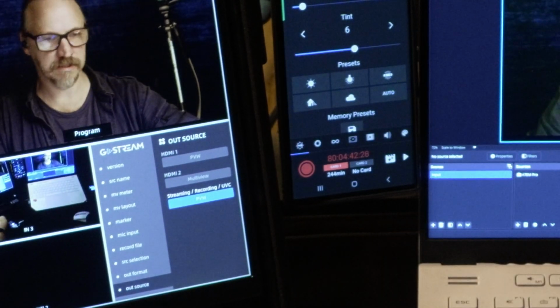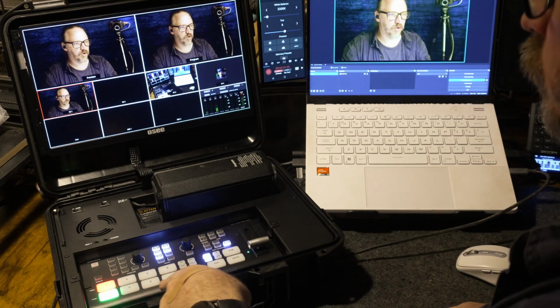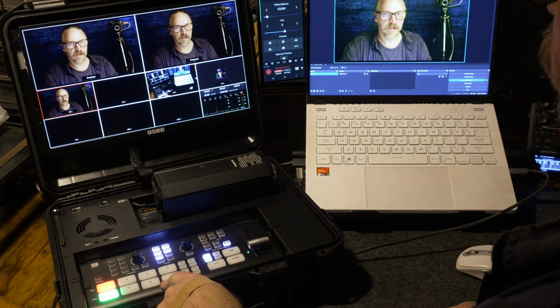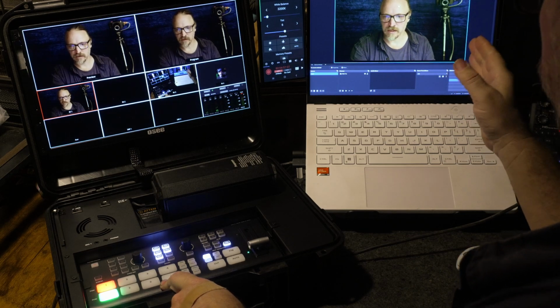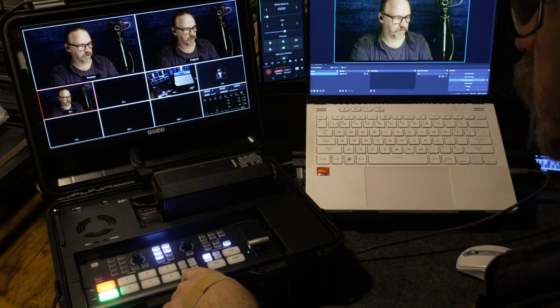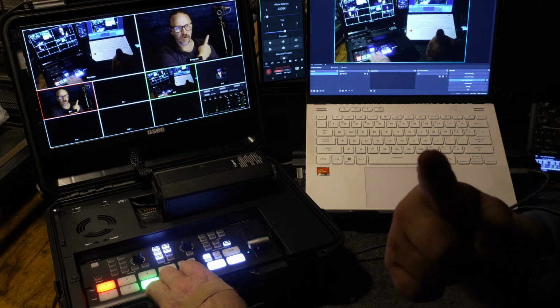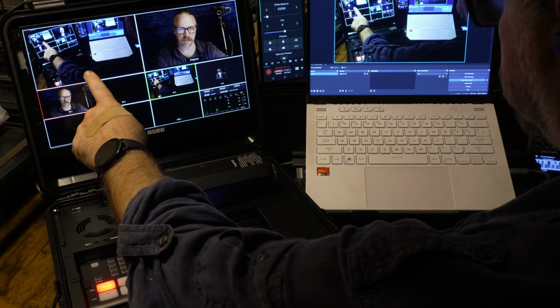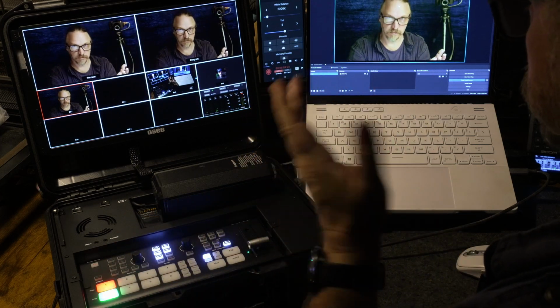And what that does is whatever is selected on this lower row here of green buttons, that is what's going out the USB-C to the input here in OBS. So if I change it to, let's see, I can change it to that camera if I want. So whatever's on this side is what's going to OBS. It'll become apparent later why I've set it up that way.